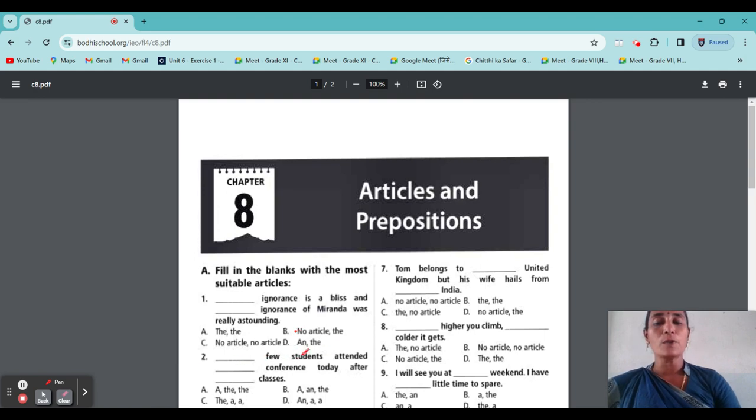Okay, second one. Few students attended dash conference today after dash. So what will come? Few students. Few means... yes, they represent that. I already told that before determiners we use a. So "few" is one of the determiners. A few students attended the conference. Particularly they are saying that conference, after the classes. So the answer will be option A.